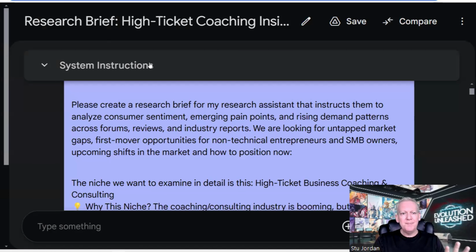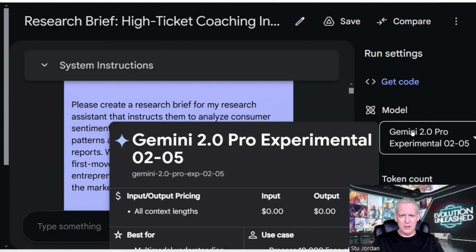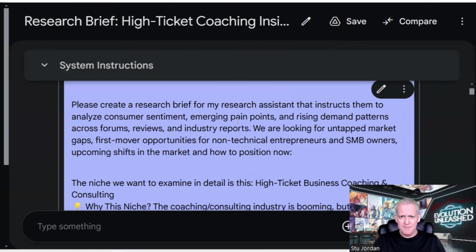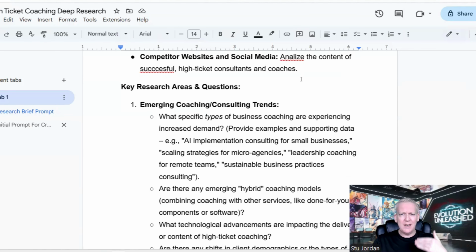I start in a different model, not ChatGPT or any OpenAI models. I like to have a different sort of model do this. So I'm in AI Studio. I'm using Gemini 2.0 Experimental 0205. That's just the date they released it, 5th of February. Cool model. And here's my prompt, which I have recorded over here. You'll see here's my initial prompt for creating the research brief.